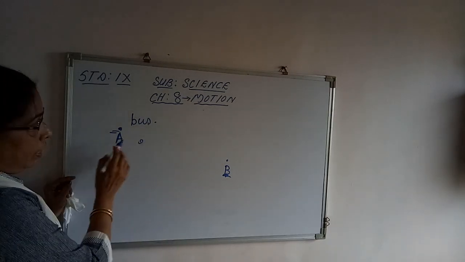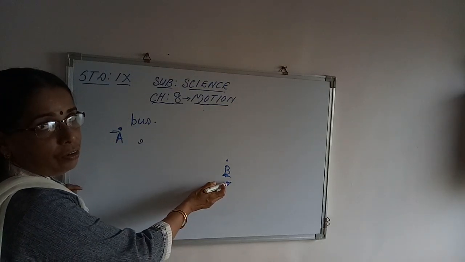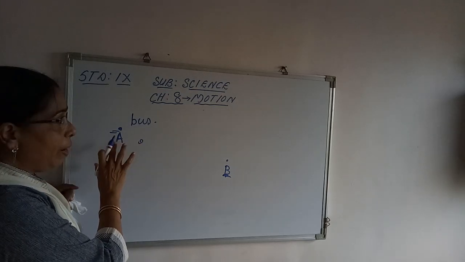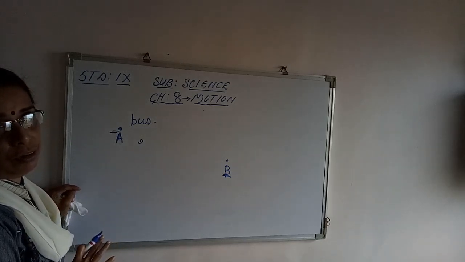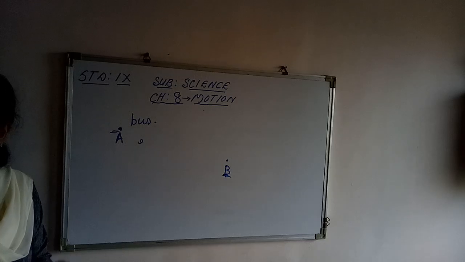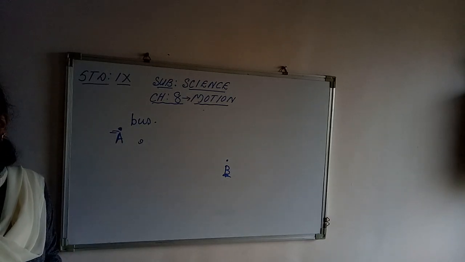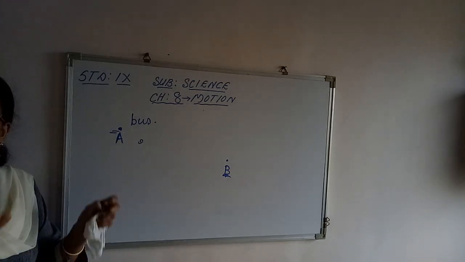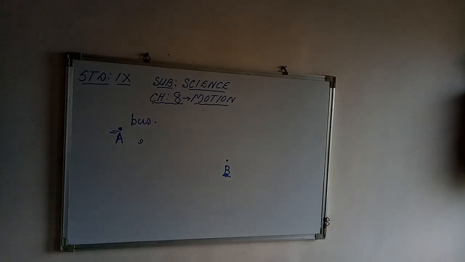The case of the trees. For A, the trees appear to be moving, but for B, they are stationary. And for B, the bus and the fellow passengers are moving, but for A, the fellow passenger is stationary. Is that clear to you? That means whether an object is moving or stationary depends upon the one who is observing it. An object that appears to be moving for one person appears to be stationary for another person.